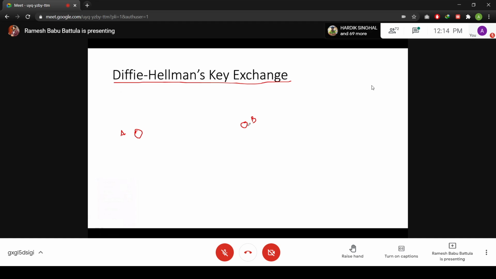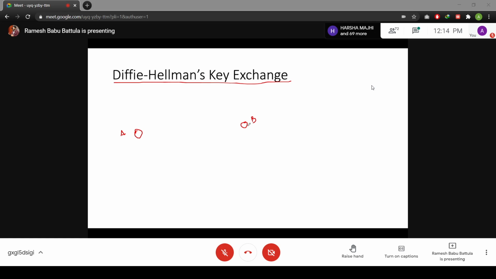Generally, you have secret key algorithms, or secret key sharing algorithms, or you can call them symmetric key algorithms. Generally, you and your friend want to communicate securely. Your friend is somewhere in some part of the world, and you are somewhere in India. How do you communicate securely? This is the fundamental question.